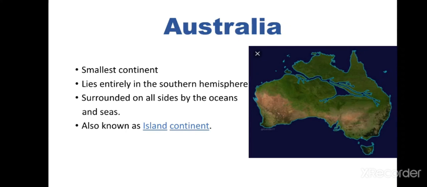Next one is Australia. Australia is the smallest continent and it is also known as the island continent because it is surrounded on all sides by the oceans and the seas. And the most important thing is that this continent is completely located in the southern hemisphere.